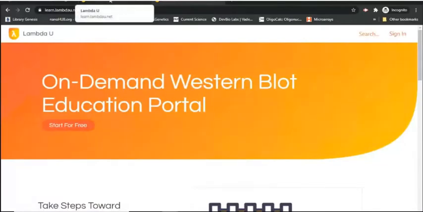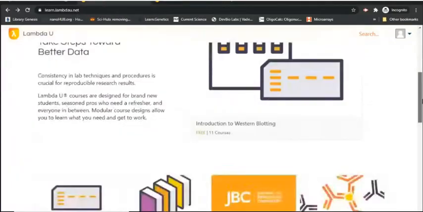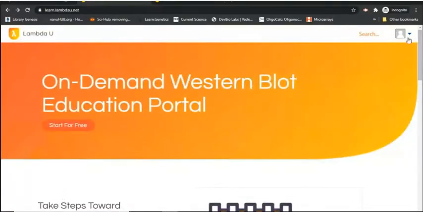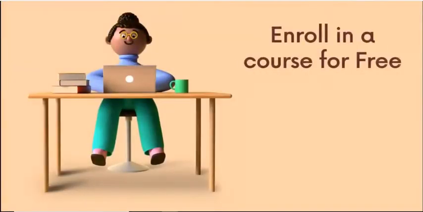Then you will get a confirmation mail at your provided email ID. Click on that specific link to confirm your account. Once you have completed that, please go to the platform. Then go to your profile, where you can edit your information anytime if you want.